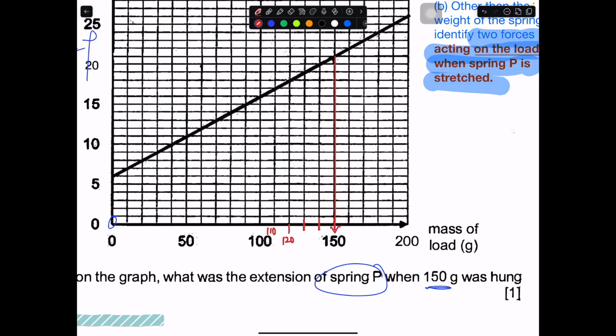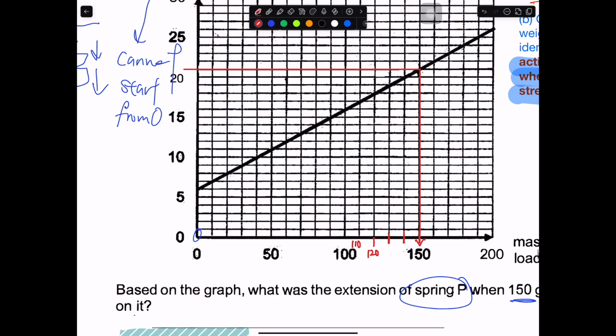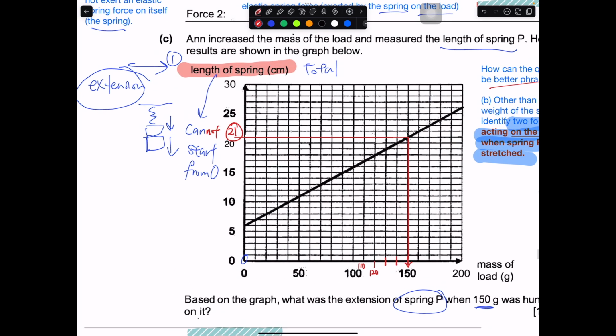It hits this point, then it should be here. You see, it's actually not 20, even though it seems very close. It's actually 21 cm. That means when you put 150, the total length is 21 cm.